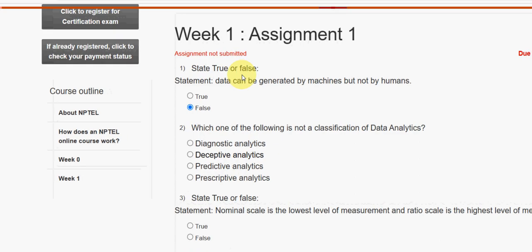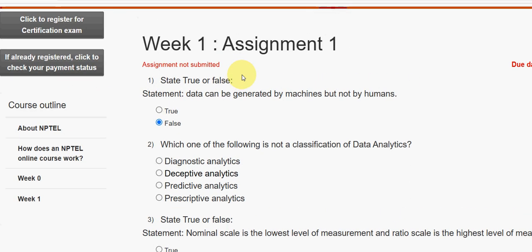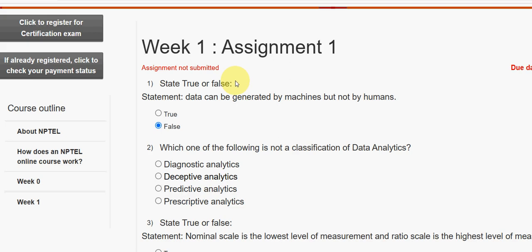So let me zoom this for you. I think it's not visible properly. Yeah. Hope now it is visible for you guys.